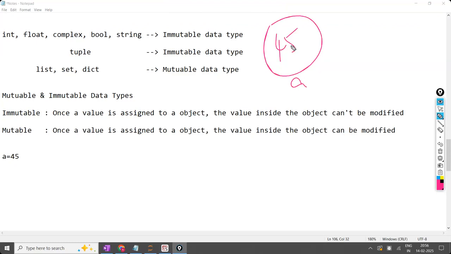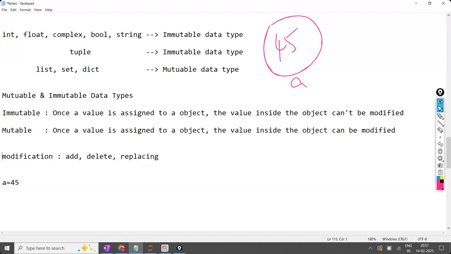Immutable means inside A, you can't replace the 45. You can't add a new value inside that, you can't delete that, and you can't replace that. What is meant by modification? Adding, deleting, replacing. These three are called modification. Once the value is assigned to the object, you cannot do the modification. No more modification in immutable.